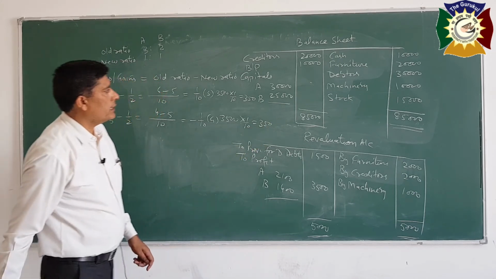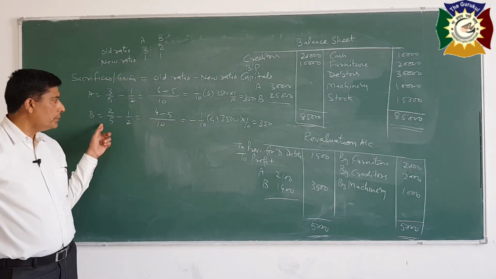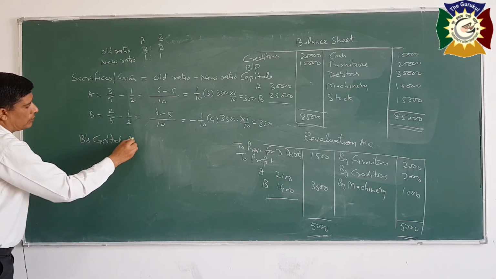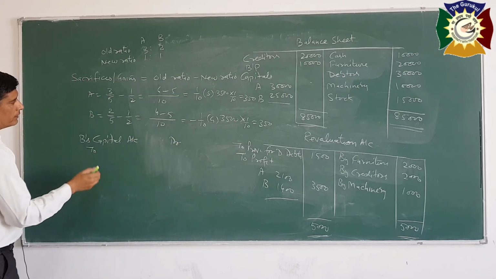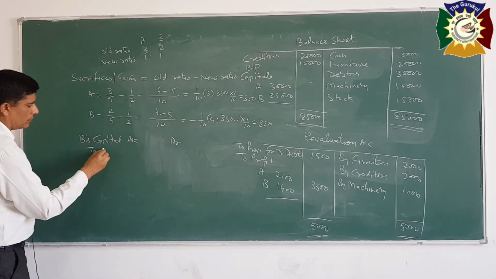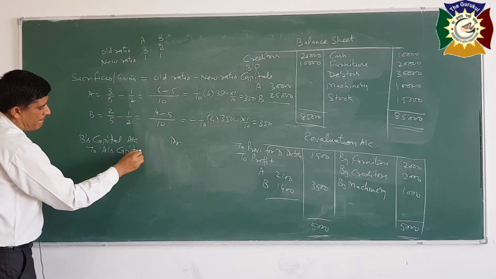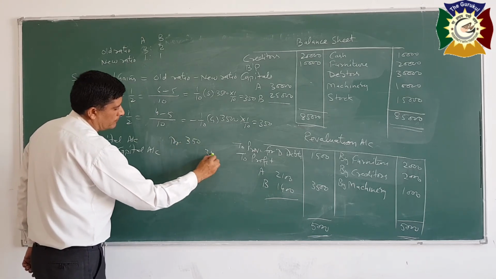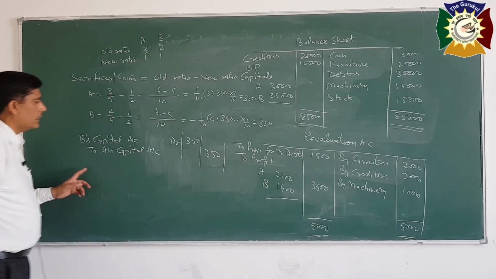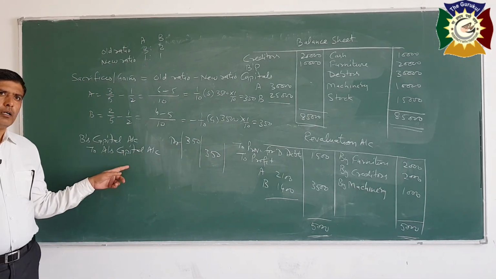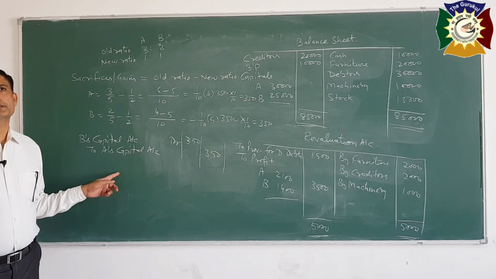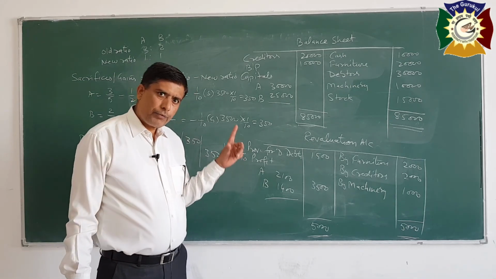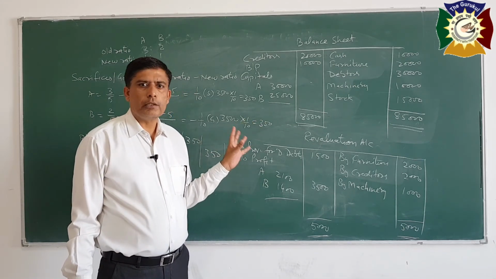Now adjustment entry will be debit the gaining partner, that is B. So entry will be B's capital account debit to sacrificing partner, A's capital account. Amount is 350. Also write the narration: adjustment entry for profit on revaluation. So in this way we have studied both the methods for recording profit or loss on account of revaluation.